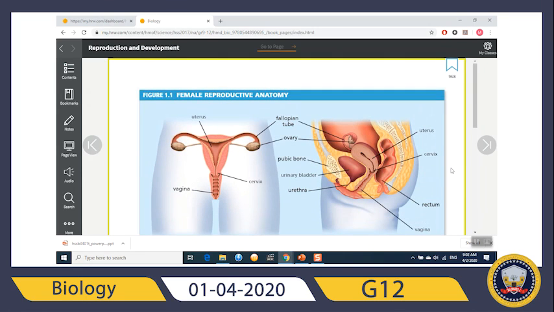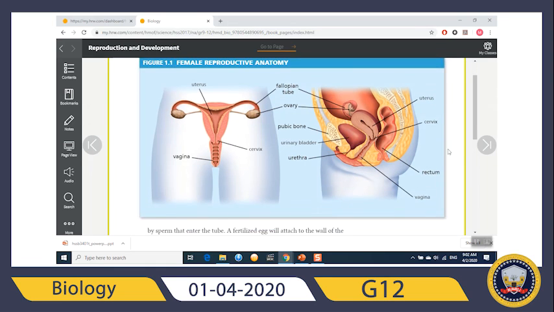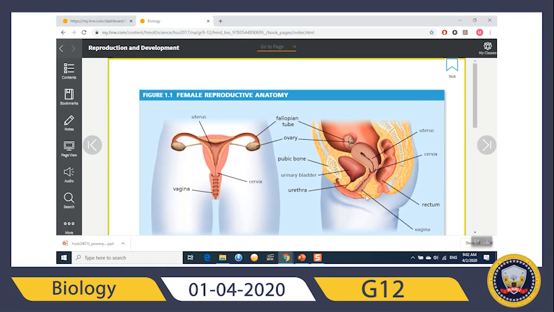So let's review the female reproductive organs. Here we have the fallopian tube. This is the ovary. The eggs from the ovary will go through the fallopian tube into the uterus.